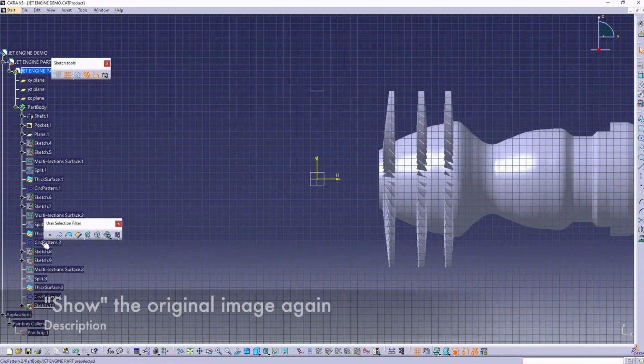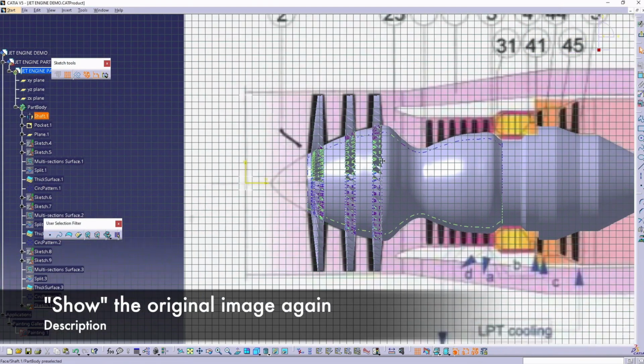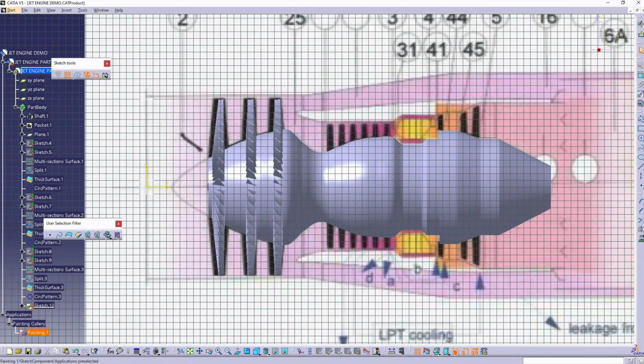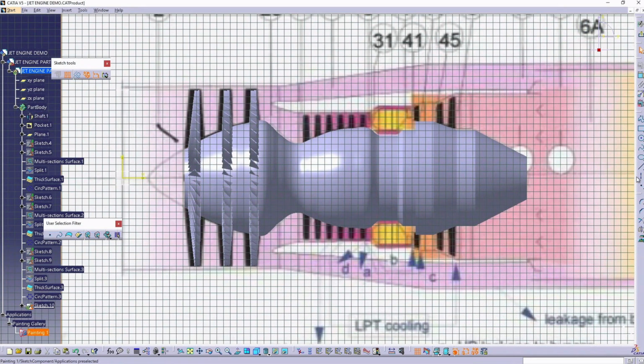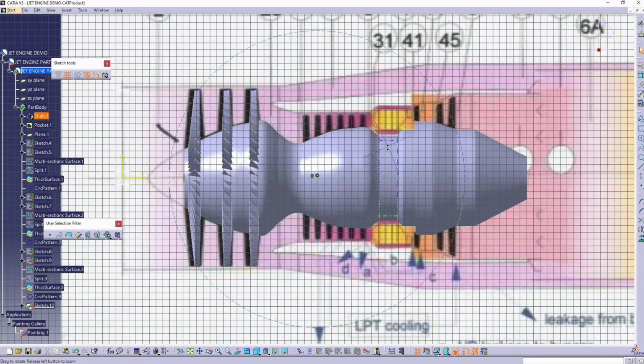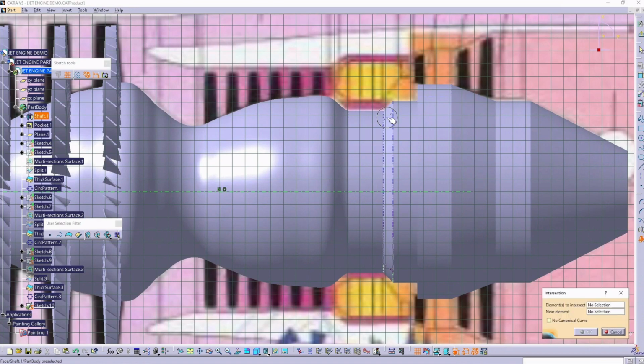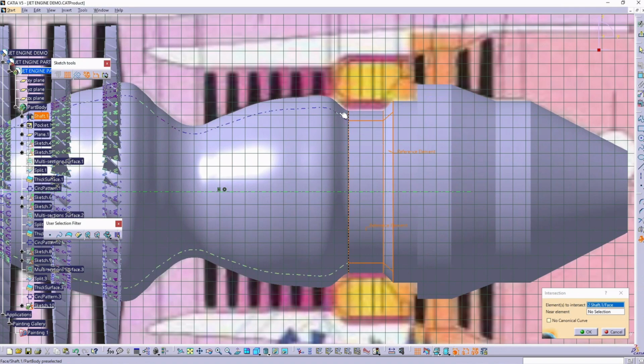Now let's add additional elements by projecting some of the existing part onto a new sketch. As always, let's create my axis, and we can constrain it to the center of the hub to make sure that it aligns. And now let's use intersect 3D elements to trace some portions of the part onto my sketch.